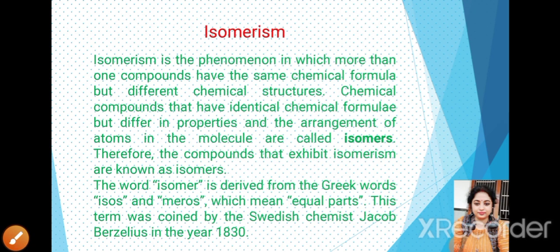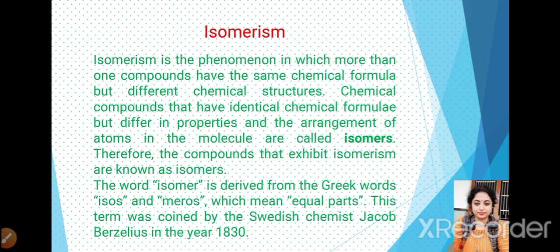Today I am going to start isomerism. You may have studied in class 10th a little bit about isomerism. Here in detail we will study. Actually, isomerism is the phenomena in which more than one compounds have the same chemical formula. The chemical formula will be same, but they will show a different chemical structure.